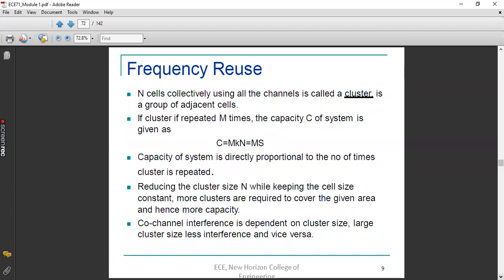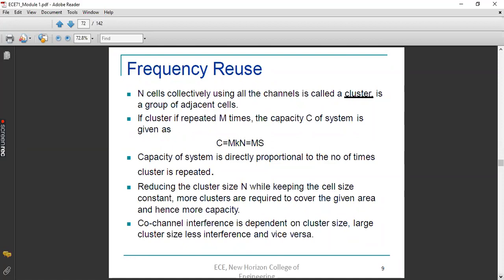More clusters are required to cover the given area, hence more capacity. So how can you increase the capacity? By increasing the clusters, isn't it? Clusters we are increasing, but cluster size is reducing.